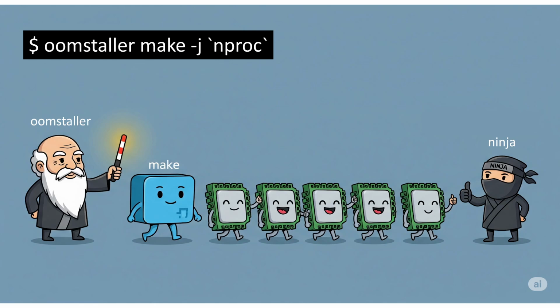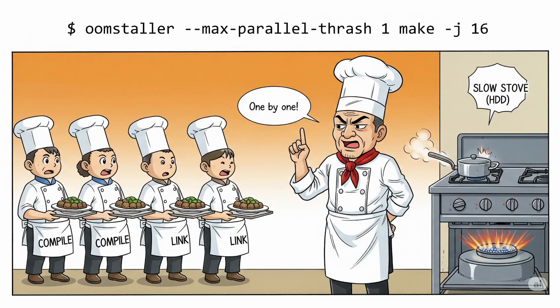A common and recommended practice is to use nproc to automatically specify the number of available CPU cores. So, a typical command would look like OOMstaller make -j $(nproc). It works just as well with other build systems like Ninja, which is increasingly popular for its speed. For a Ninja project, the command would be OOMstaller ninja -j $(nproc).